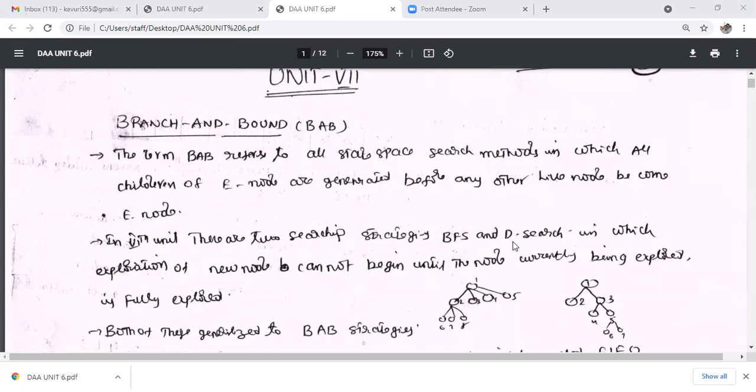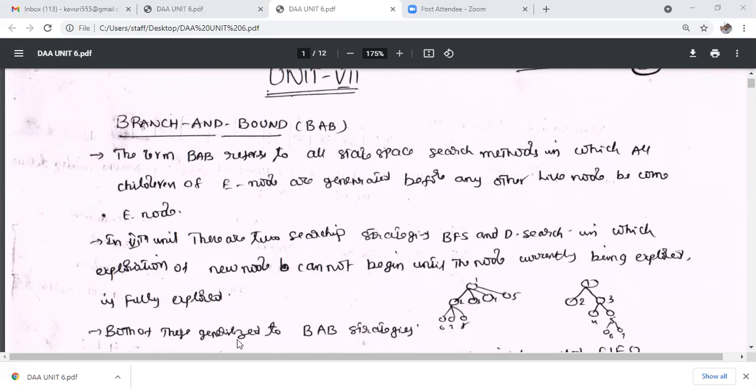But you are using another search, the D search, in which the exploration of a new node cannot begin until the node currently being explored is fully expanded. That is, a live node is fully expanded when it generates all its children.